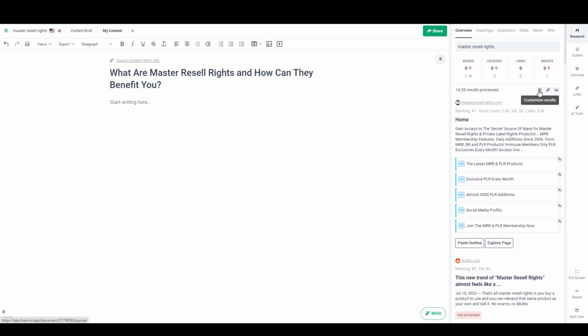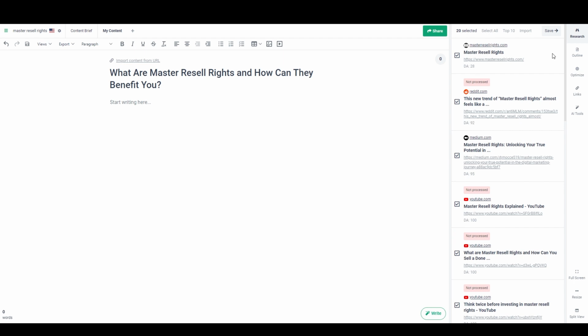So we're going to go to this little gear icon right here, which says Customize Results. And this is where I can select which articles I want to influence the keyword optimization and the other recommendations that Frase makes for me. So the top 20 are selected by default, and you can click on Select All or Top 10 at any time. In most cases, I like to have around 10, so say like 8 to 12 articles selected, but you can do more or less if you want, depending on the situation and the topic.